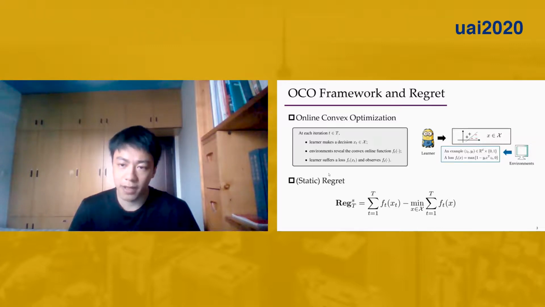A classical measure of an online game is the static regret, which compares the learner's decision with the single best decision in hindsight. Zinkevich shows that the static regret can be bounded in the order of square root T by the online gradient descent algorithm. This rate is known to be minimax optimal for convex functions. Although the minimax optimality is achievable, there are two directions to improve the static regret guarantee.